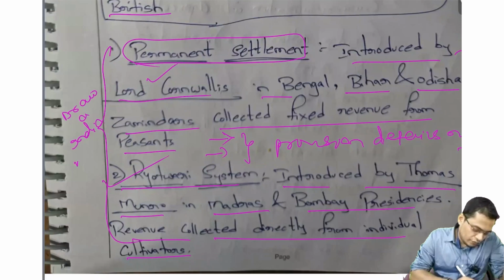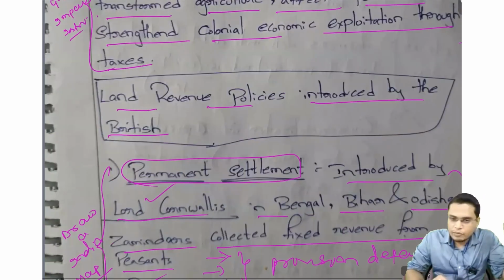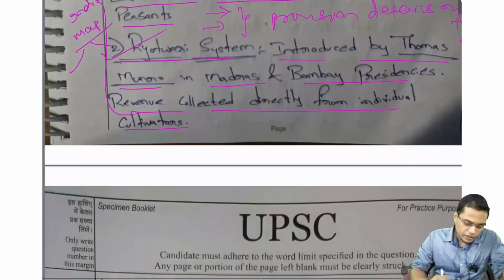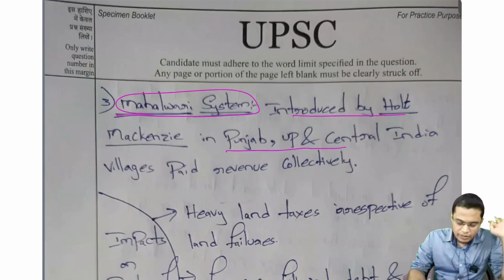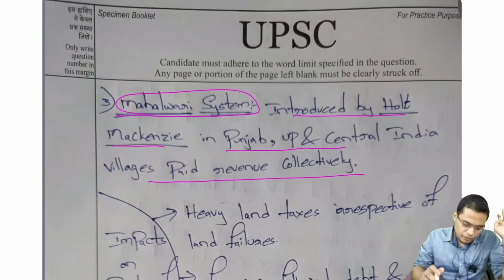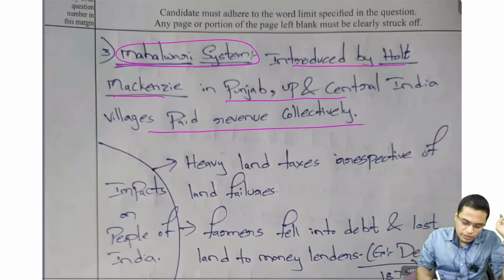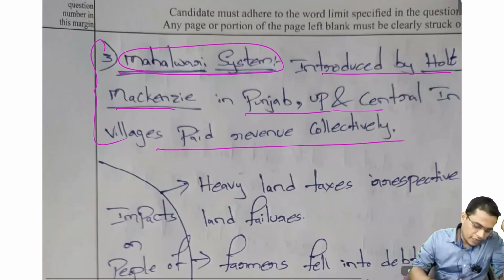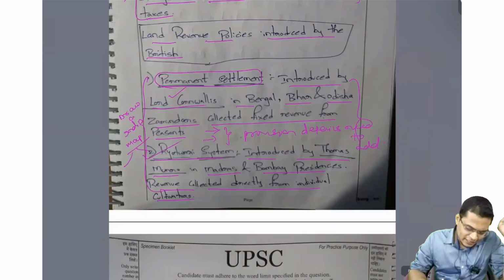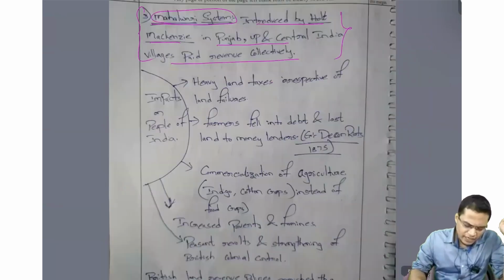An India map, showing from which region which revenue system is there. I already showed you yesterday, so you will have to draw the same. Then only your answer is going to be very unique. So the Mahalwari system: then you need not write all these locations, you can simply show it in one particular diagram. Introduced by Mackenzie, in Punjab and UP, village-wise revenue collected collectively. You will have to add a little bit about these things. I think there is not much space also, okay, this much is enough.